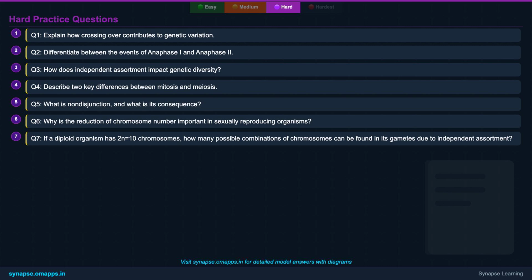Q5. What is non-disjunction and what is its consequence? Q6. Why is the reduction of chromosome number important in sexually reproducing organisms? Q7. If a diploid organism has 2n = 10 chromosomes, how many possible combinations of chromosomes can be found in its gametes due to independent assortment?